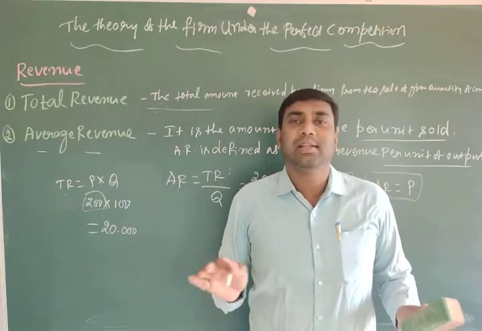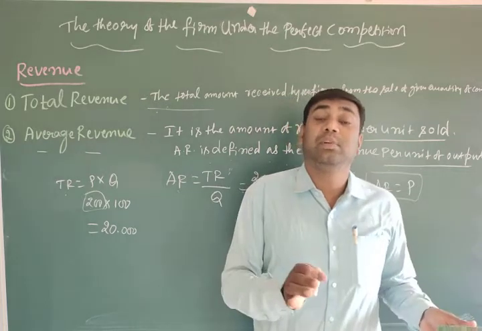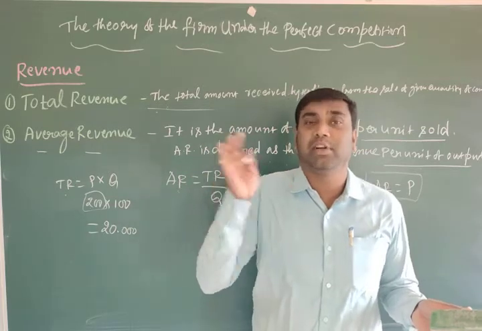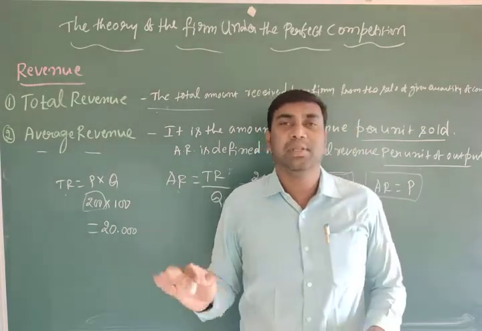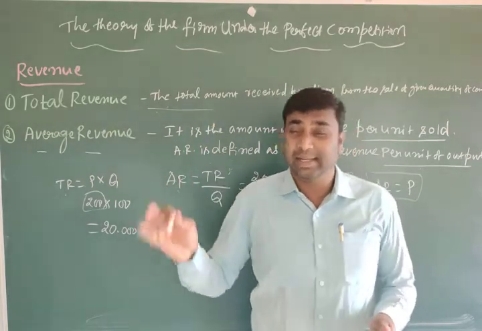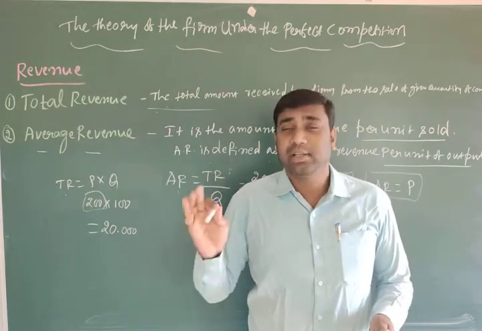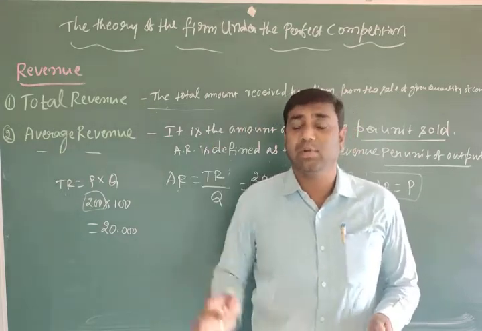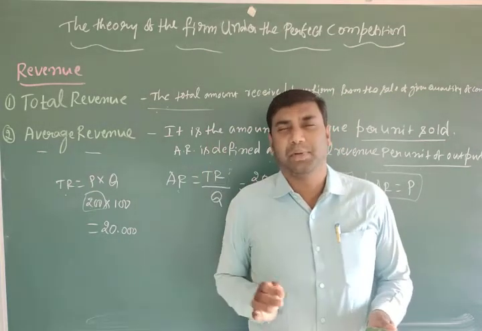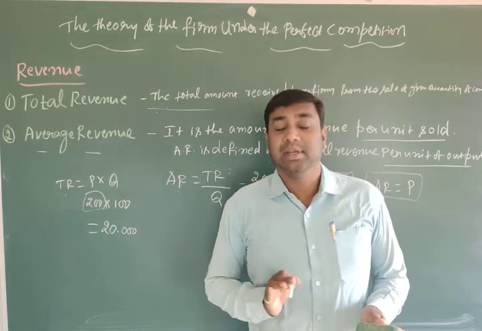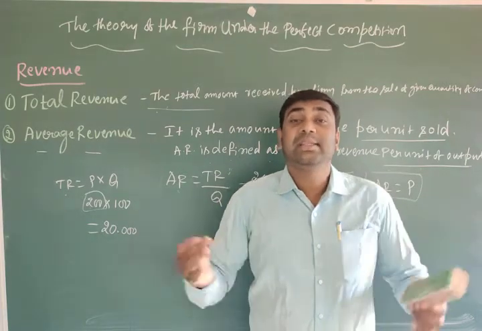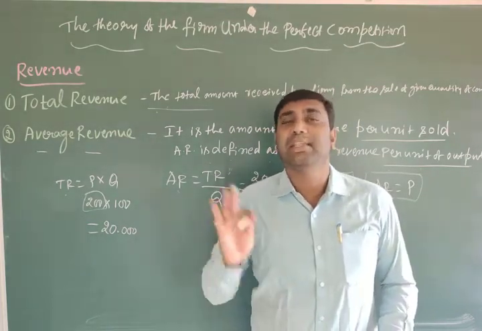Why? Because all are selling homogeneous products. There are a large number of sellers and also buyers, and they are selling at a uniform price. Homogeneous means no changes. All are the same: color, shape, price, quantity, quality, taste, packing, design, everything. All the aspects are the same. That's why it is called homogeneous, and they are selling at a uniform price, no changes in the price. That's why in this perfect competitive market, firms are price takers, not price makers.